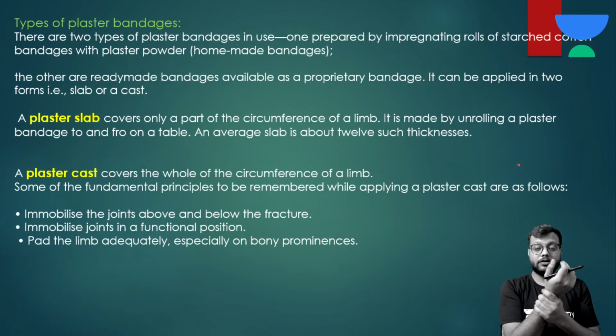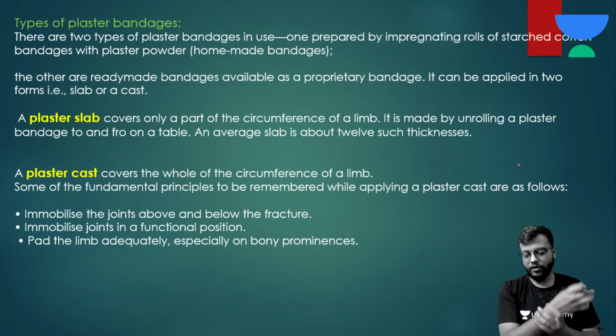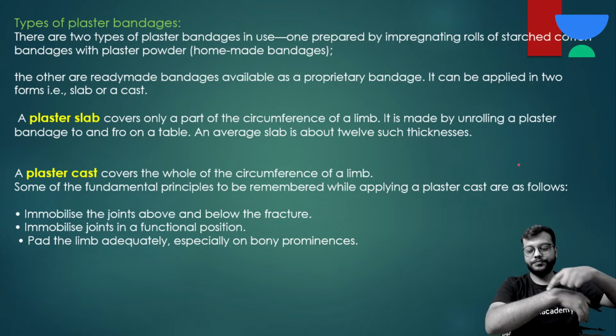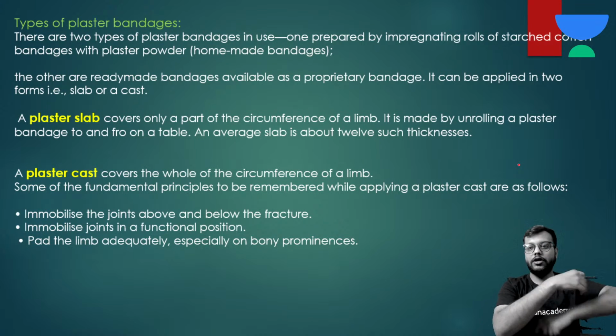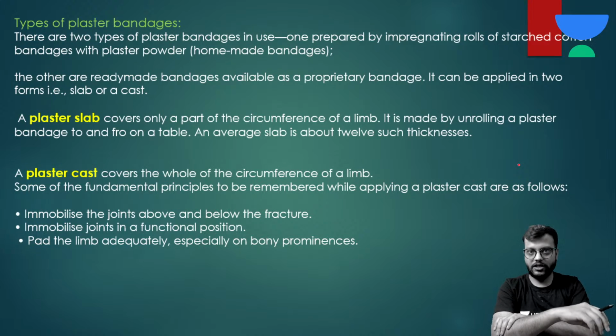ठीक है, so chalo, I'll teach you how to put a slab or a cast. First of all, reduce. After holding the reduction, first of all you put a cotton bandage around it, a roll of the cotton around it, and it should be proper. Otherwise, the cast will be too tight and very uncomfortable for the patient. So cotton bandage अच्छे से लगाओ.